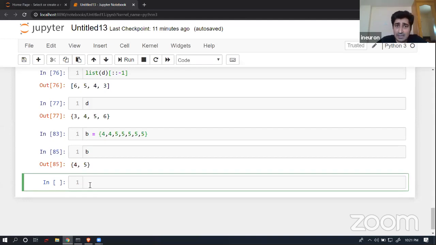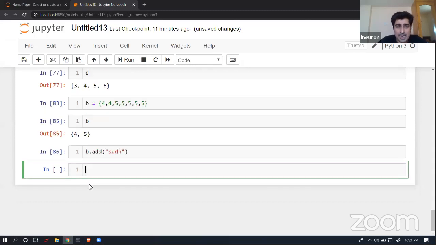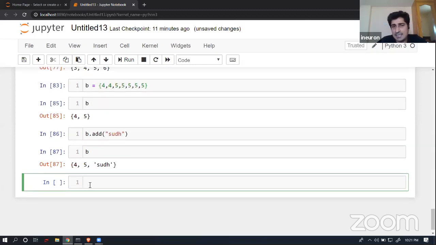Now, the next thing which I'm going to discuss is maybe I wanted to add some data. So what I can do is I can call the add method and I wanted to add SUDH over here. And yes, I'm able to add some data inside this set. So this addition operation has been supported inside a set. You will be able to add data by using the add method.